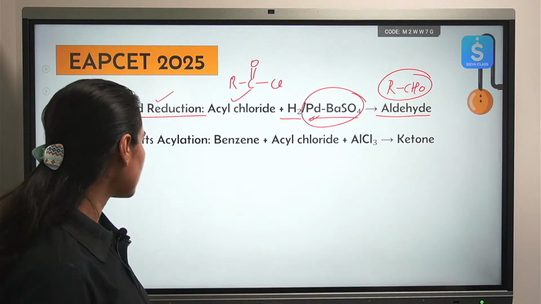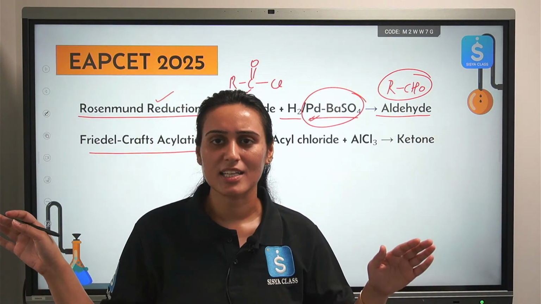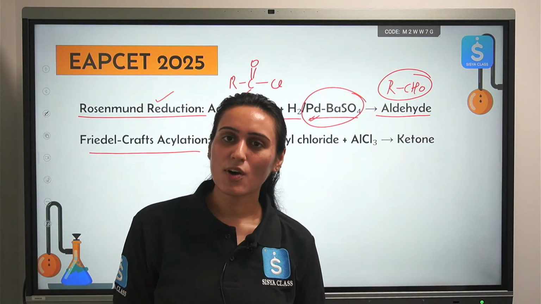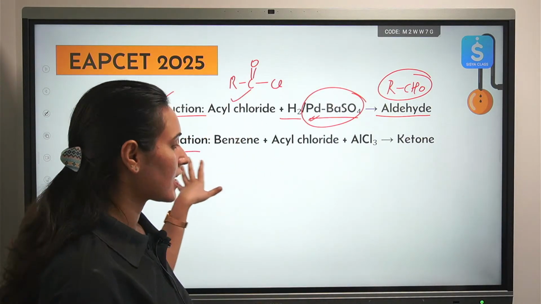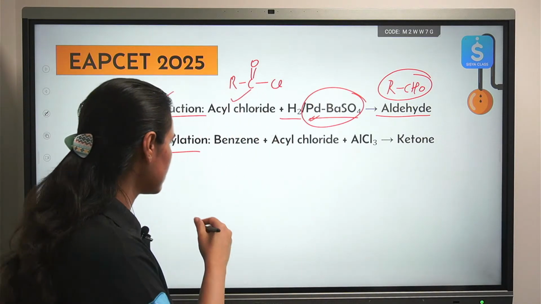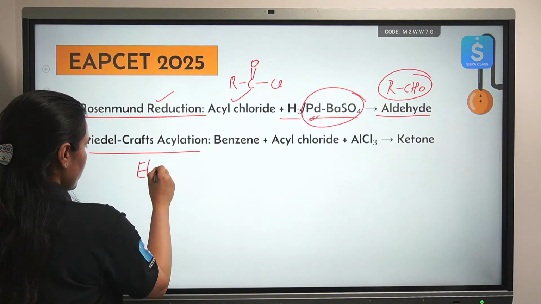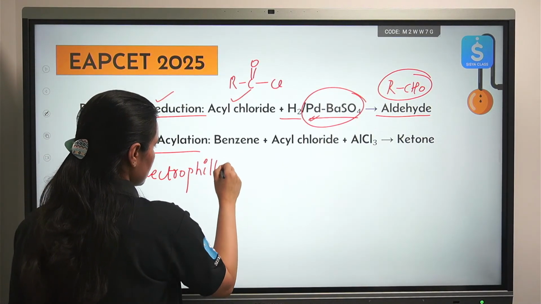Okay. Similarly, we already know about Friedel-Crafts alkylation, acylation. We have done that already. So you can also prepare it with the help of Friedel-Crafts acylation. Okay. So this is also a type of electrophilic aromatic substitution.